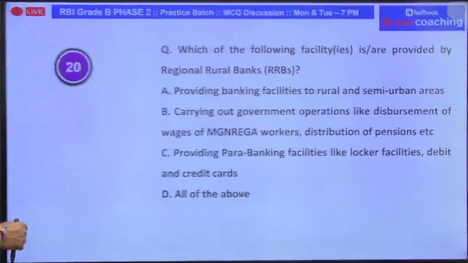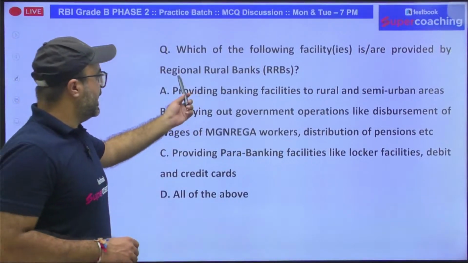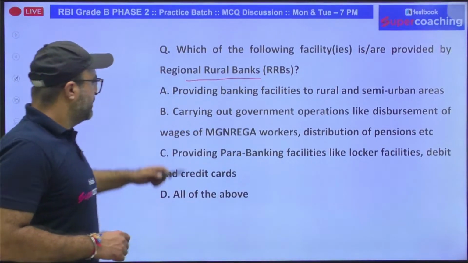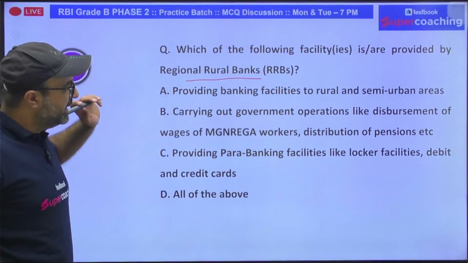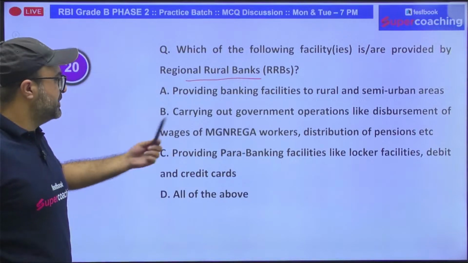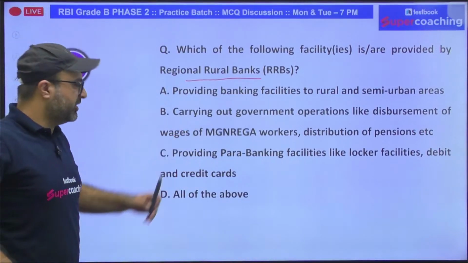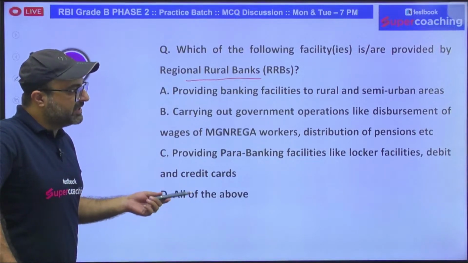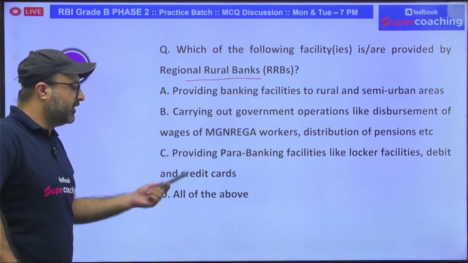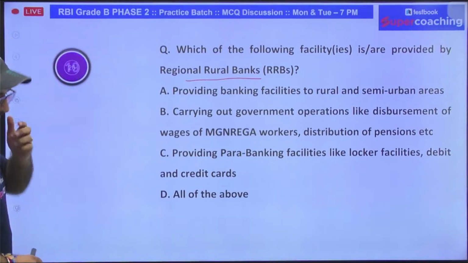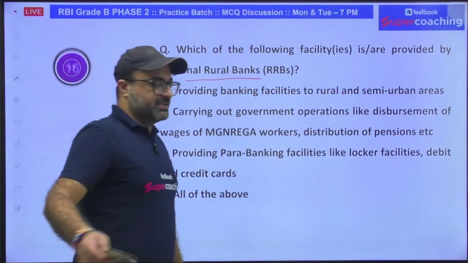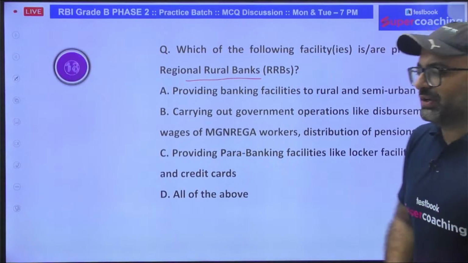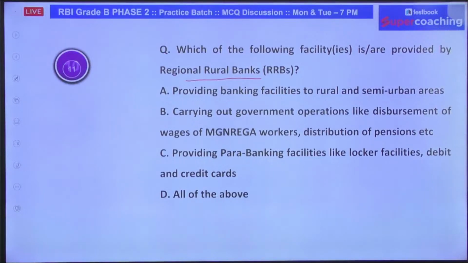Next question says, which of the following facilities is or are provided by RRBs? Providing banking facilities to rural and semi-urban areas, carrying out government operations like disbursement of wages of MGNREGA workers, distribution of pensions, providing para-banking facilities like locker facility, debit card, credit card facility, or all of the above. Give me the answer. First, do regional rural banks provide locker facility? Do they provide debit cards? Yes or no? Or do they provide credit cards? Yes or no?